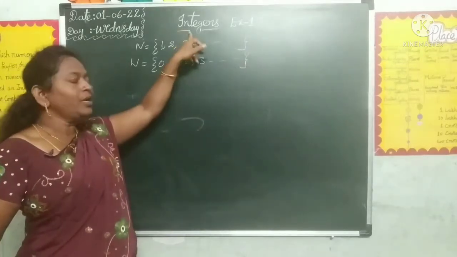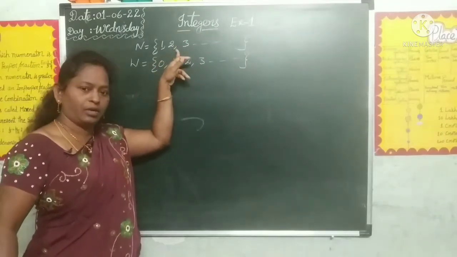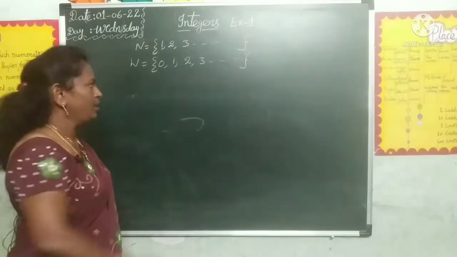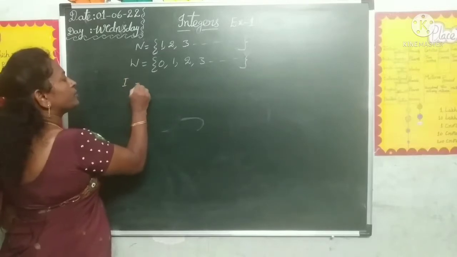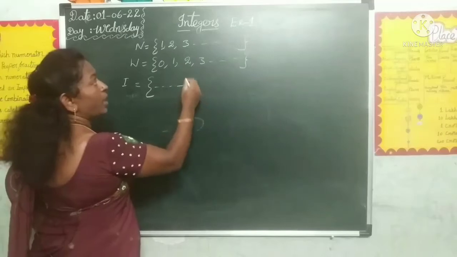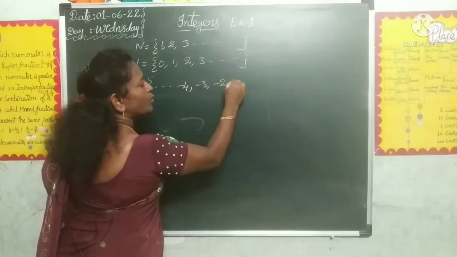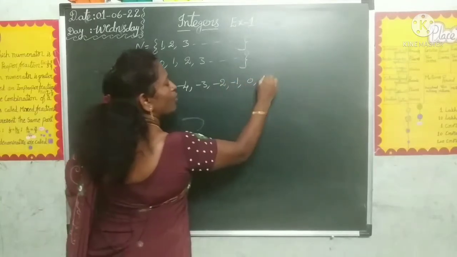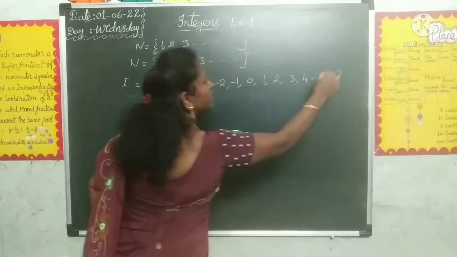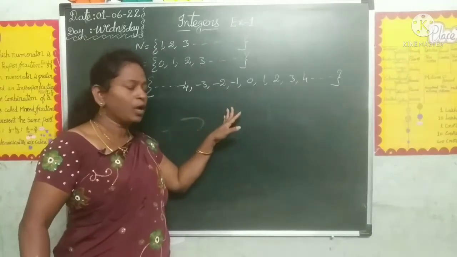Now integers. Integers means the collection of whole numbers together with the negative of natural numbers. Integers are denoted by the letter I or Z. So I is equal to negative of the natural numbers, -4, -3, -2, -1, 0, 1, 2, 3, 4 and so on. These are integers.